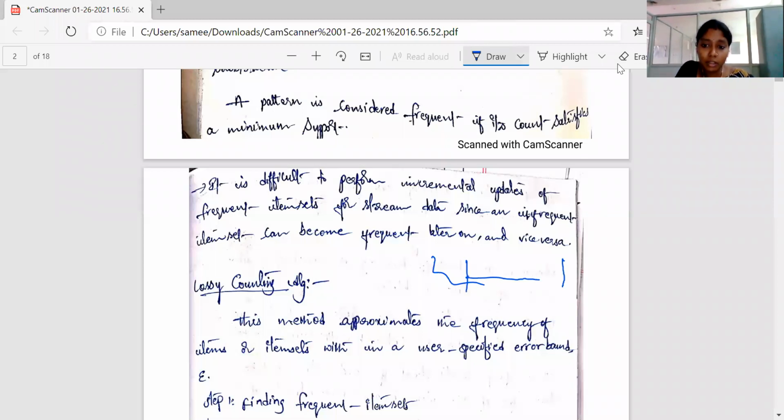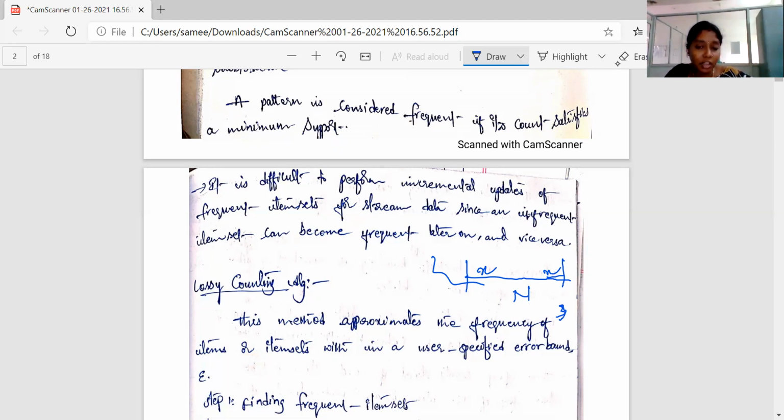So for example, consider here a particular time frame. Here is streaming data with the length n. For a particular period, we have observed this streaming data with length n. Suppose x occurs 2 times. X is an item; it occurs 2 times, but our support count is 3. So according to that, we can assume that x is not frequent. Why? Because it occurs only 2 times.